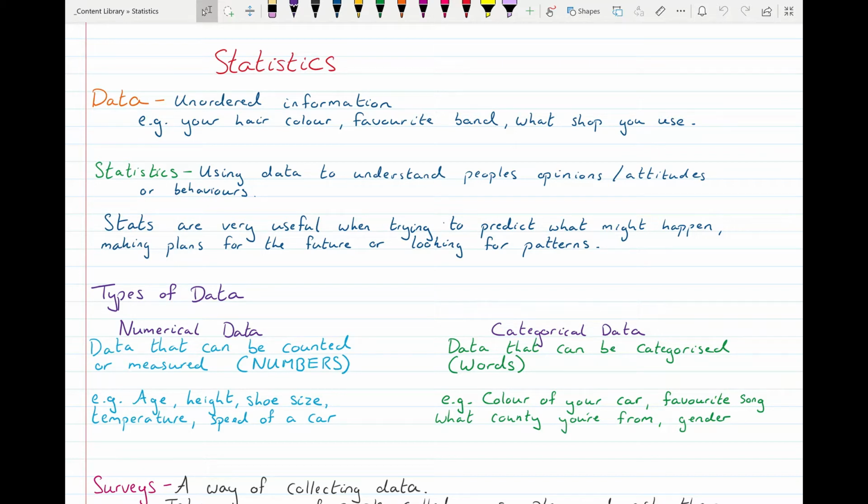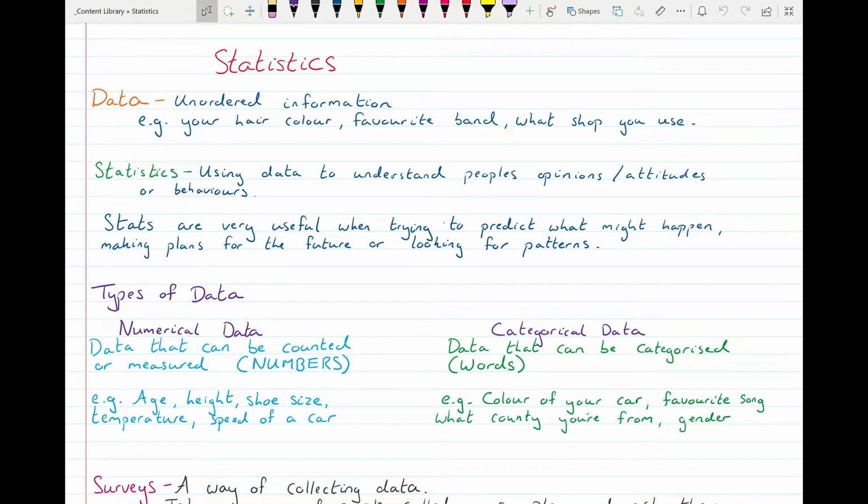So things like if there was a lot of people born in Mayo, let's say, they'll know that in 5 years' time, we're going to need more primary schools in Mayo, or that in 12 years' time, we're going to need more secondary schools in Mayo. So it can be really useful from that. Also really good for gathering people's opinions on things. So for political parties, or if they wanted to get some market research on a new product you're launching, you might run a survey and gather statistics.